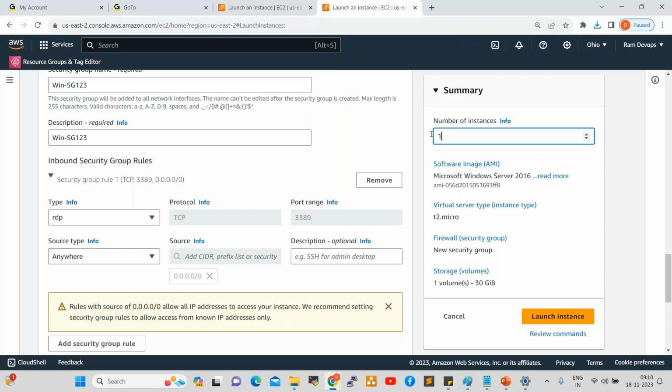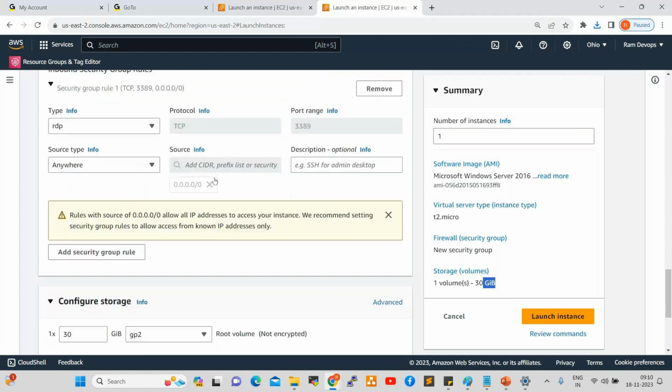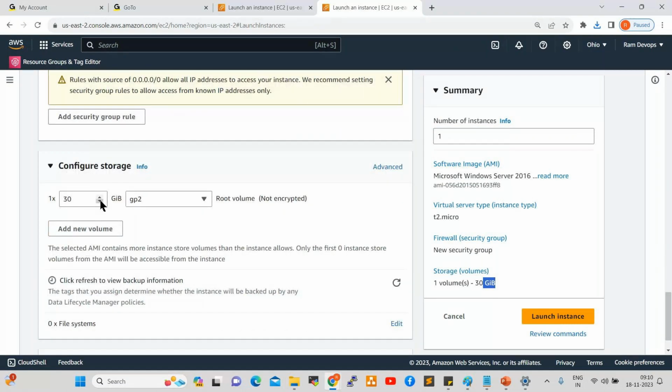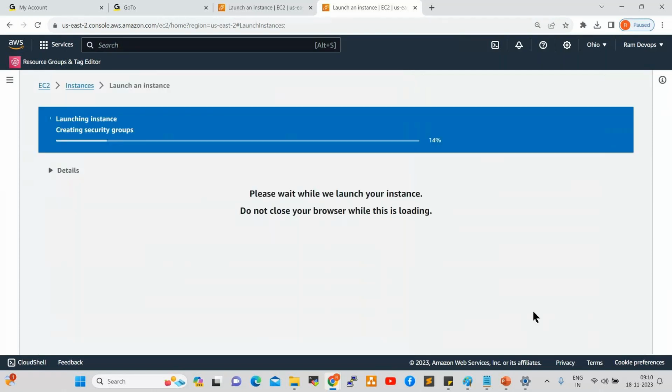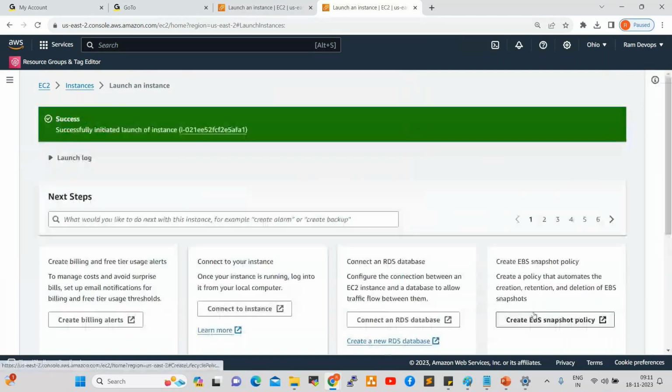Now click on, yeah, one server only. See here, 2016 base, they are giving 30 GB storage. A Windows Server requires 30 GB minimum, because 18 or 19 GB is occupied by the operating system, right? Yeah, click on launch instance. Now the Windows Server is launching.